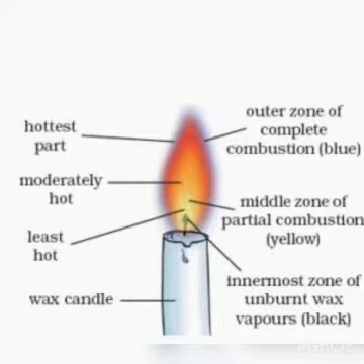So a flame has three parts. The outer part is the hottest part and the inner part is the least hot part. In between there is a middle part which is moderately hot. These are the different zones of a candle flame. So a candle flame has a luminous and a non-luminous part.